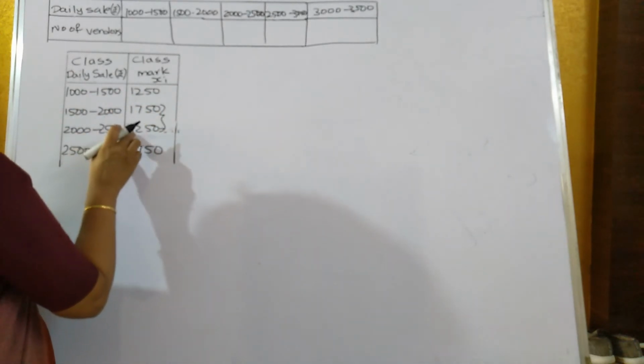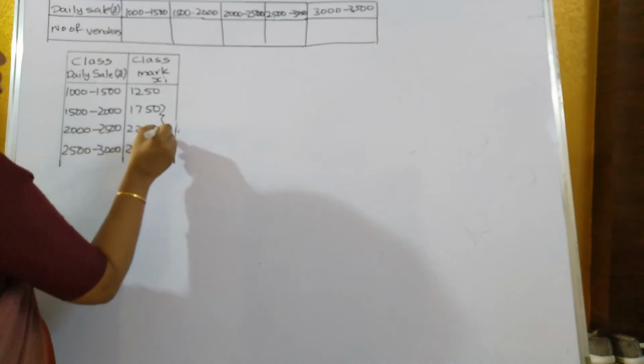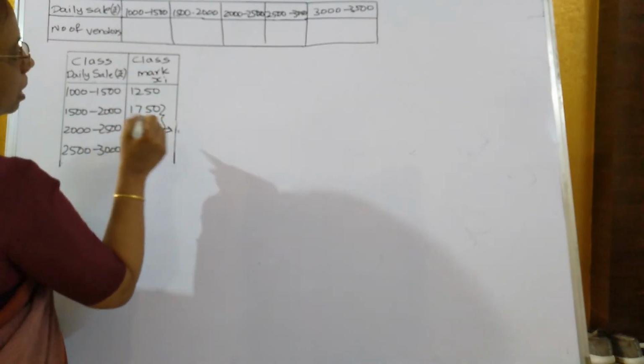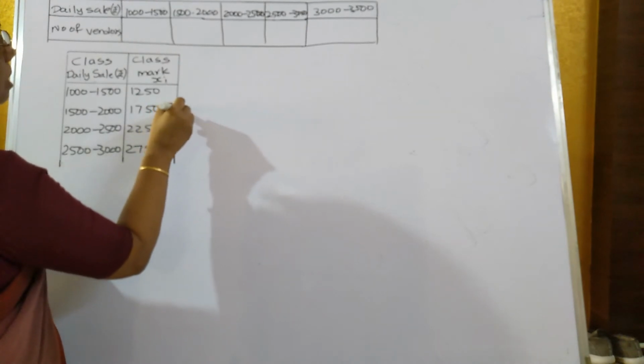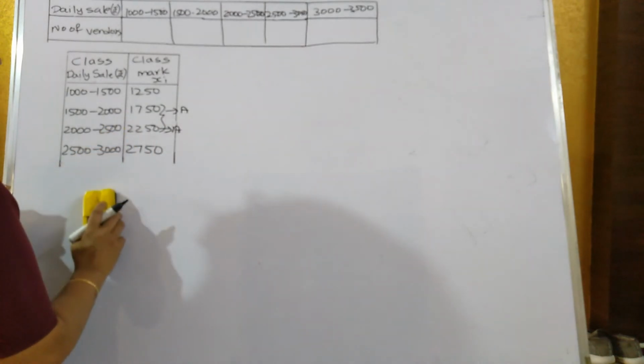You can take any one of them, either this or this. Usually we take the bigger number as assumed mean if there are 2 numbers, but you can take this also as assumed mean. As I told previously also, whichever you take as the assumed mean, your final answer will always be the same.